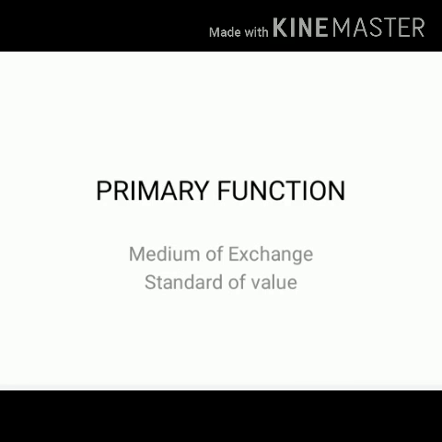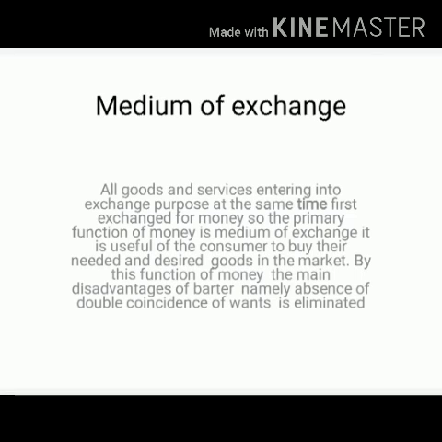The primary function is classified into two aspects. First one is medium of exchange. All goods and services entering into exchange are at the same time first exchanged for money. So the primary function of money is medium of exchange.